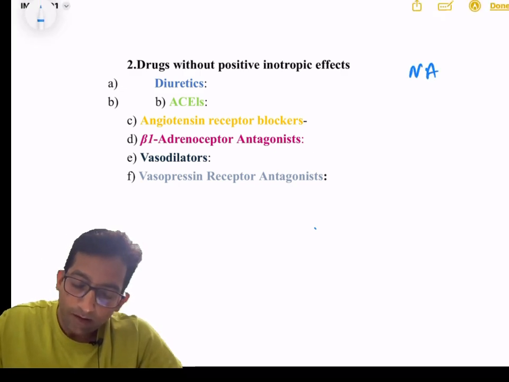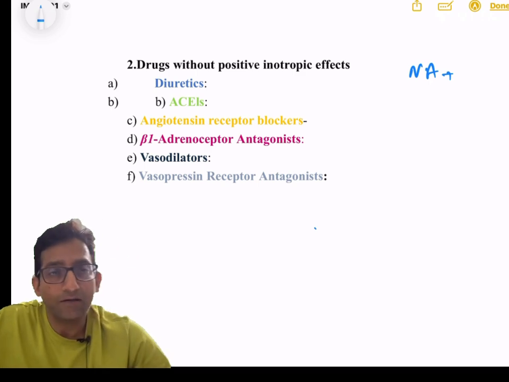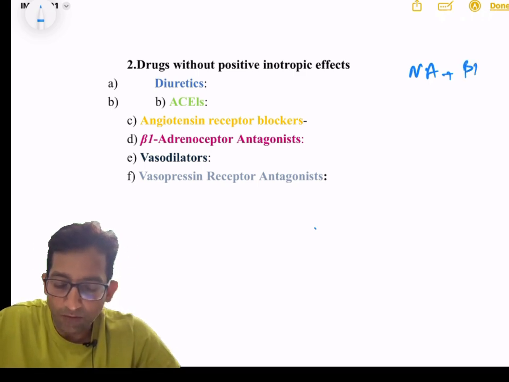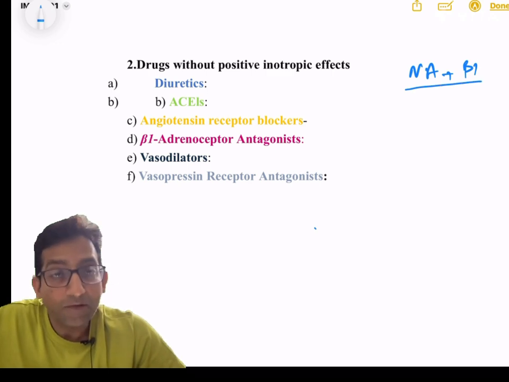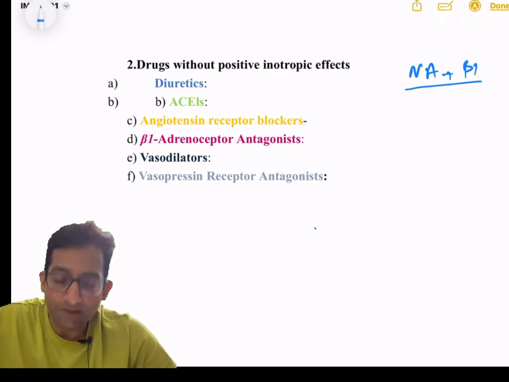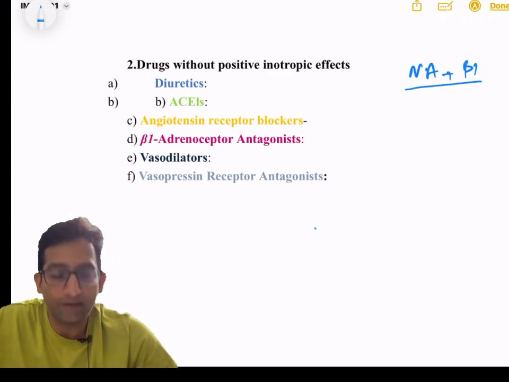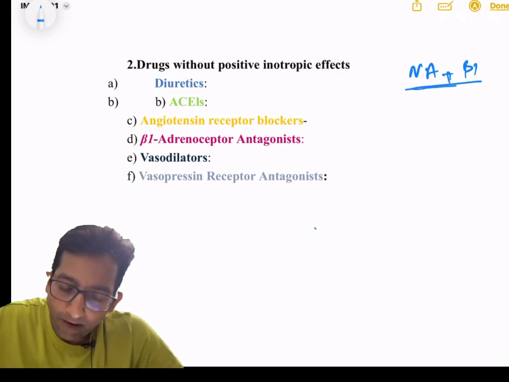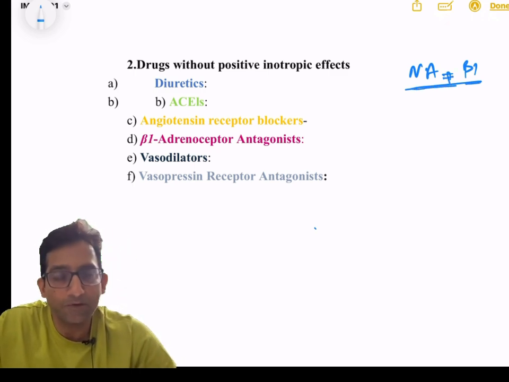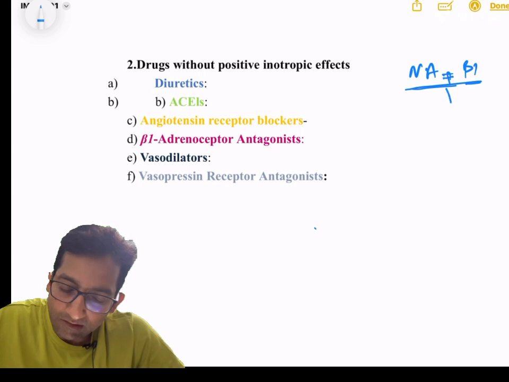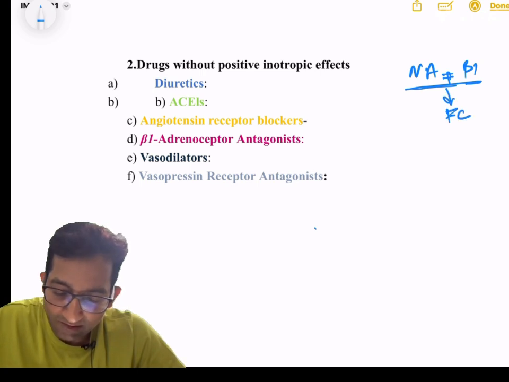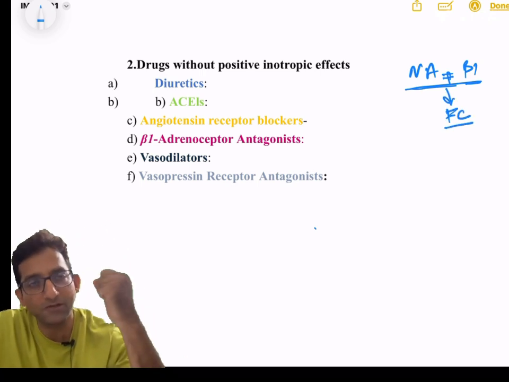We know that in the heart, in the myocardium, beta 1 receptor is there. God has given the compensatory mechanism by releasing noradrenaline. This noradrenaline combines with beta 1 receptors present on the heart and increases the force of contraction. More systole is there.